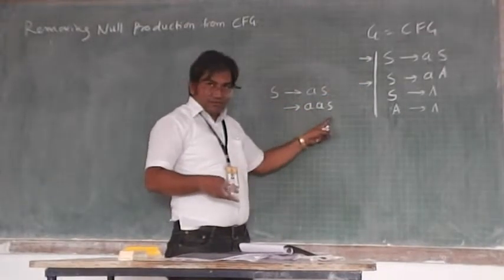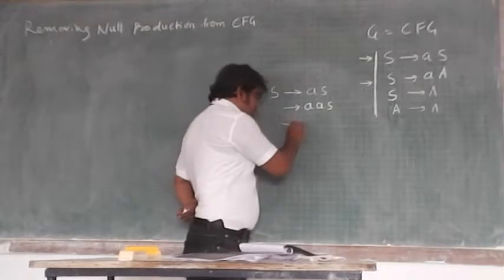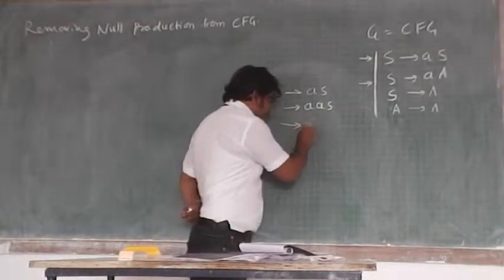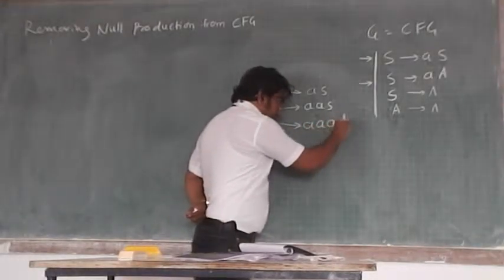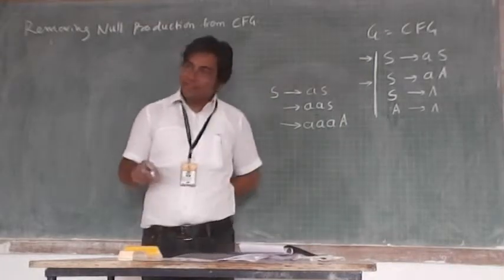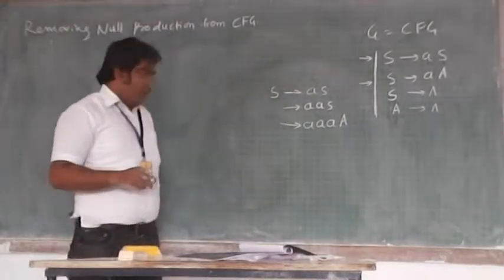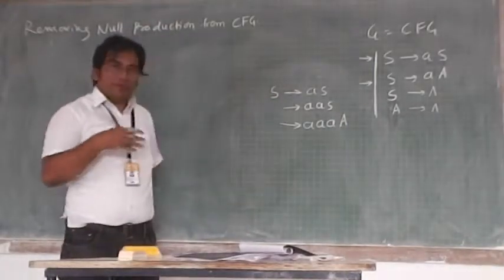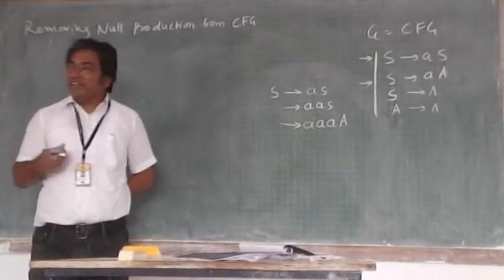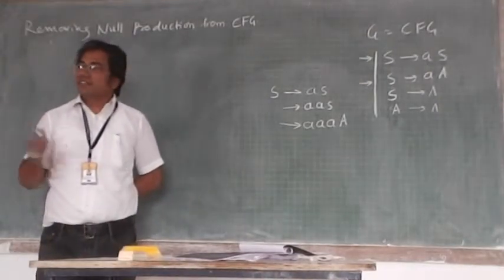Shall I apply the second production now? Is it possible for me to add one more A at this moment? It is not possible.